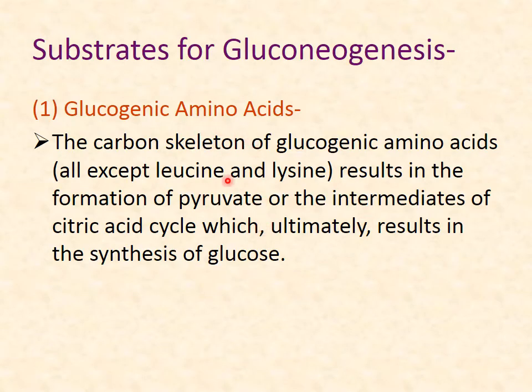So this we have seen. The carbon skeletons of gluconeogenic amino acids, all except leucine and lysine, result in the formation of pyruvate. They all produce pyruvate or some intermediate of the TCA cycle. We have seen oxaloacetate, succinyl coenzyme A. These are produced and ultimately they are converted into glucose.